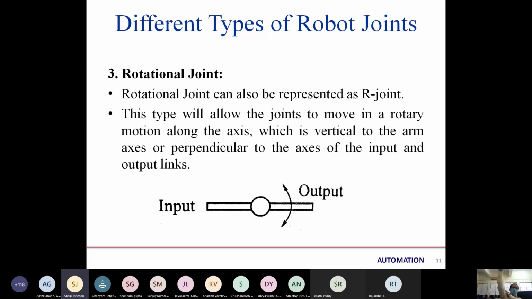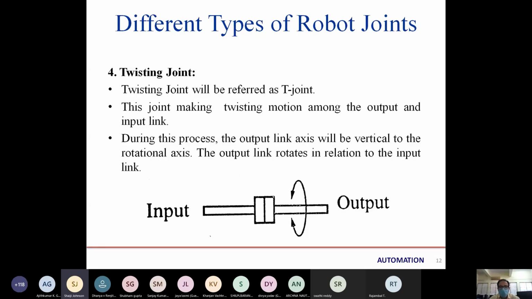Ma'am, this is our rotational joint that rotates around the joint. It is rotating, but that doesn't mean it can achieve 360 degrees, as on the back side the output will touch the input, and on the other side the output will touch the other side of the input. So the rotational joint cannot cover 360 degrees. Yes, it will rotate, but we cannot assure that it rotates a complete 360 degrees. Whereas in the twisting joint, it can be a total complete rotation of 360 degrees. Thank you, sir.